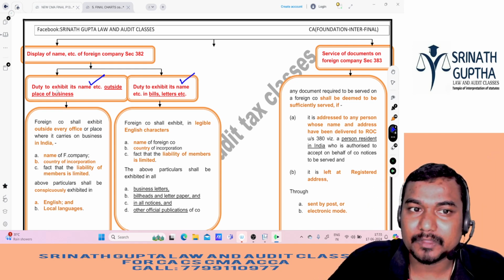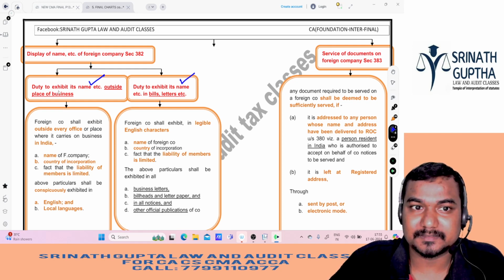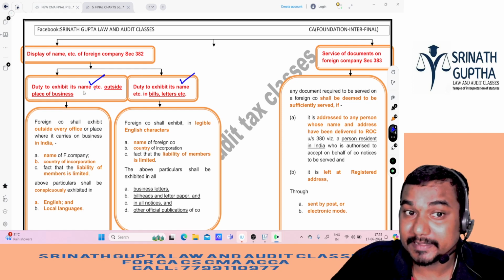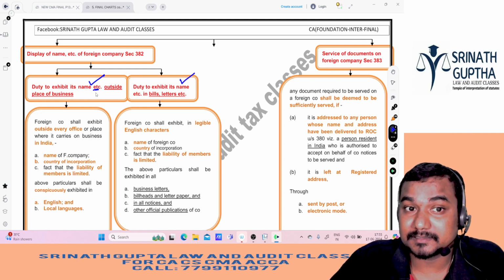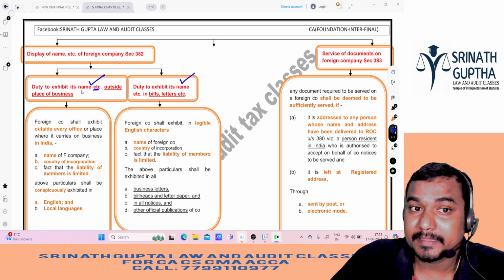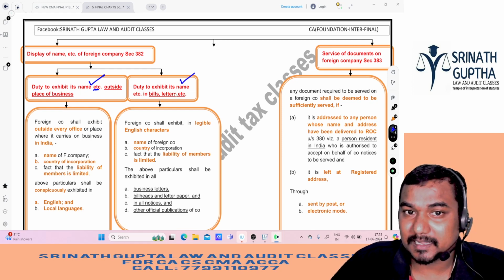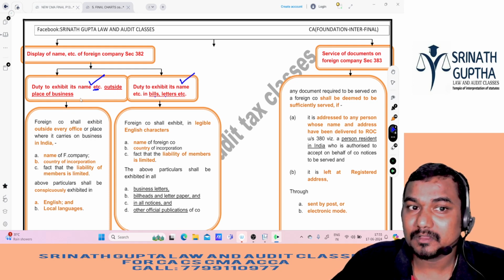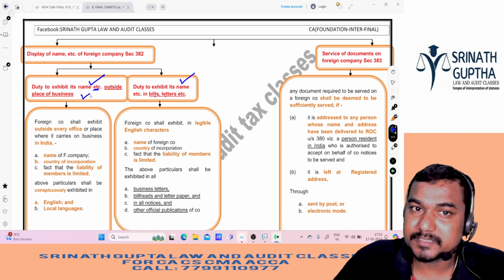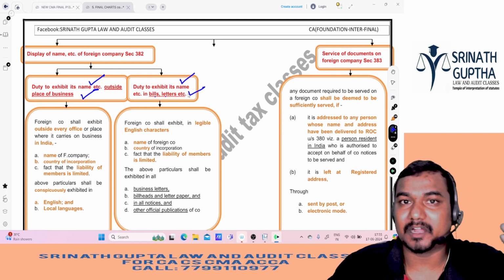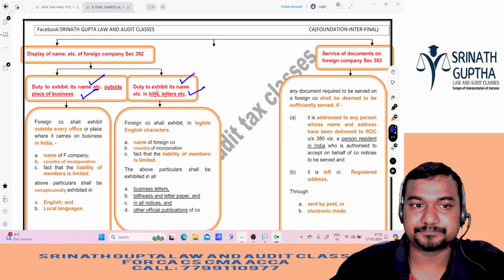First, the duty to exhibit its name, etc. Exhibit the name outside the place of business, and also on the bills and letters. So we have to notify all this information outside the office and also on the letters and bills. First, outside the office, what do we have to display?